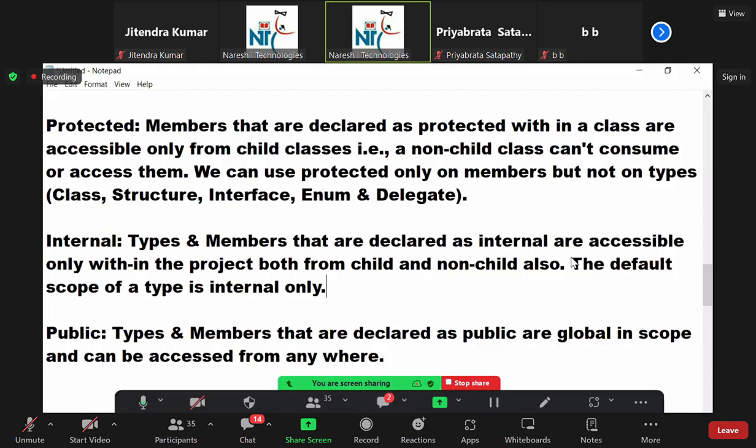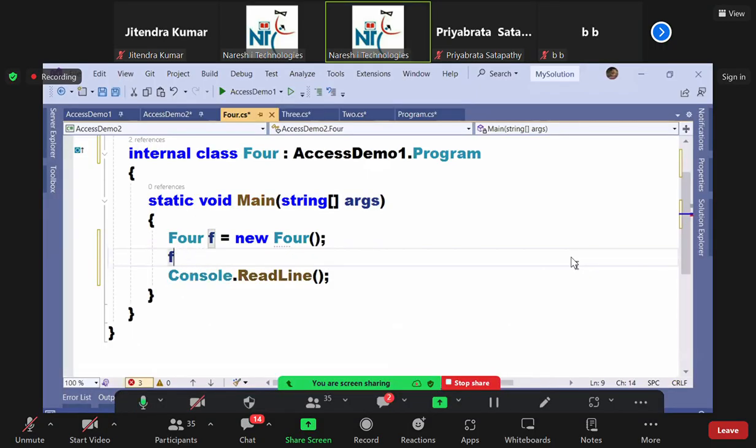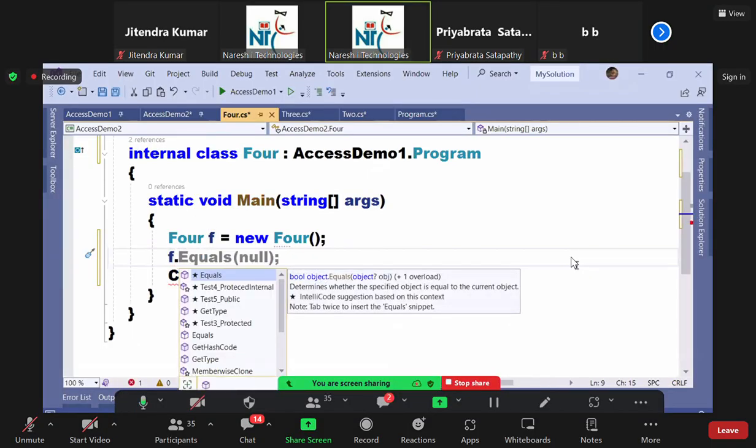Child also can consume, non-child also can consume. Okay, next. The default scope of a type is internal only. Internal is the default scope of any type basically. So that is why when you come here, internal is not accessible. Next one, protected internal. Third one, private protected. What is private protected, do you know?